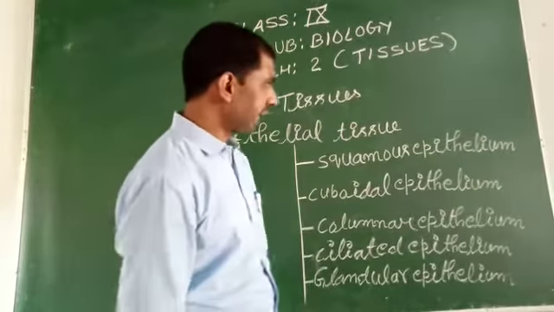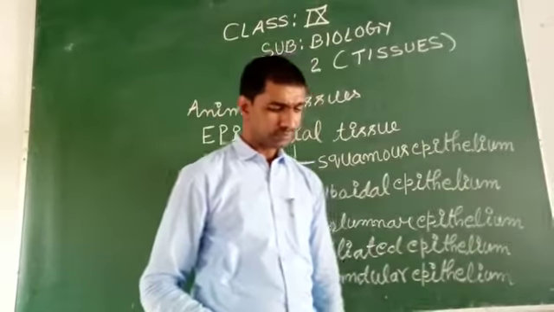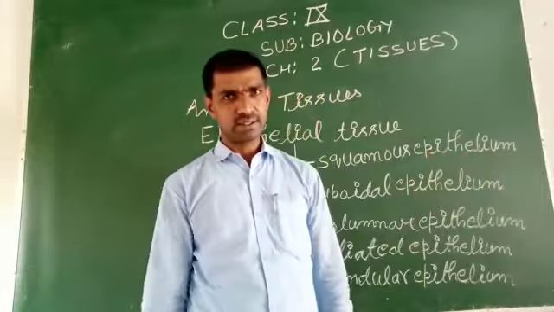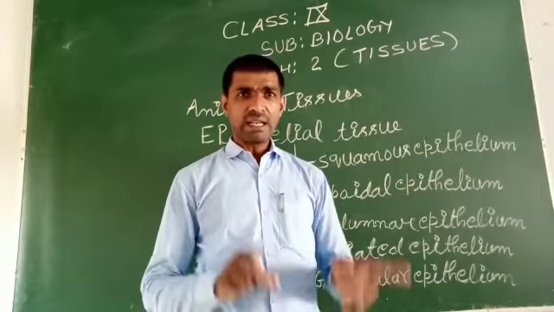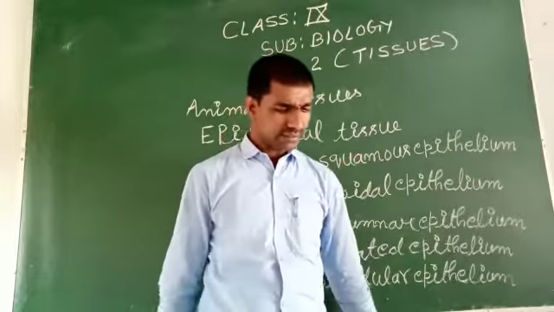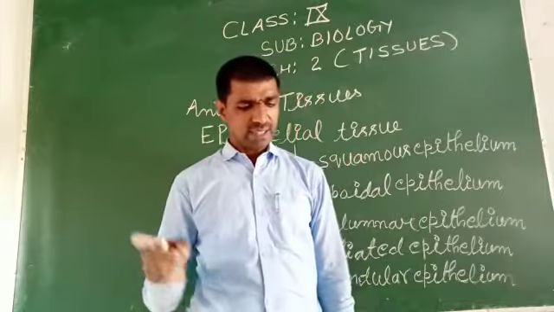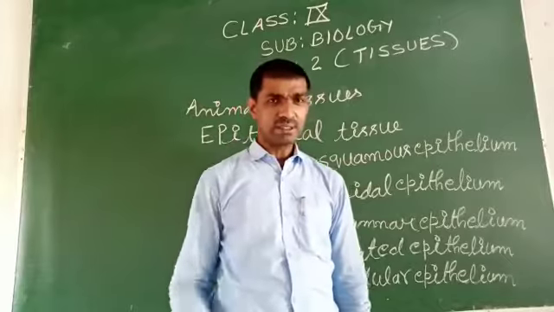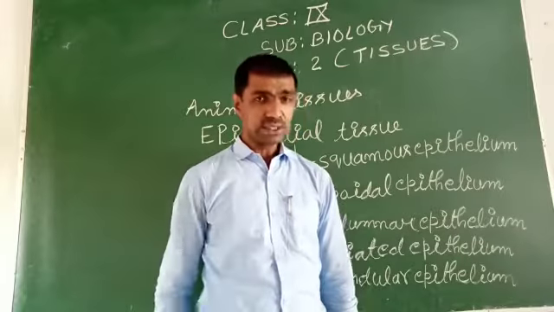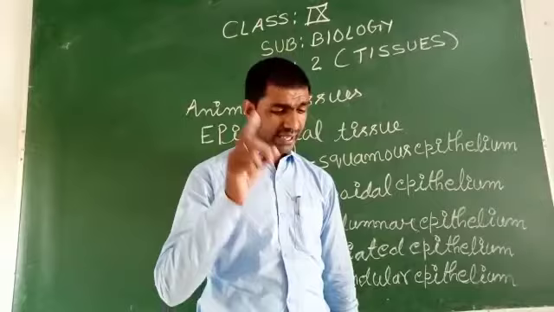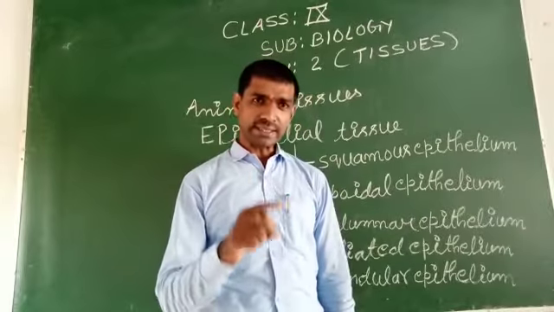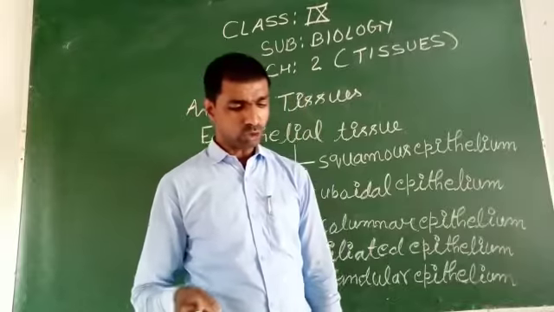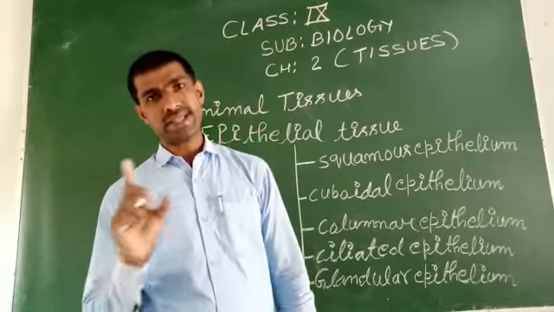So, the squamous epithelium lines the blood vessels, lymph vessels, Bowman capsule, and uriniferous tubules, alveoli of lungs, buccal cavity, pharynx, esophagus, that is also called food pipe, lining of mouth, and outer layer of skin.